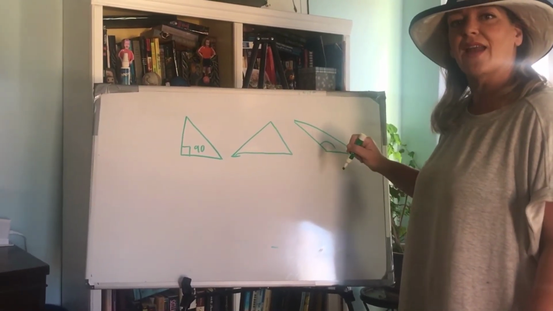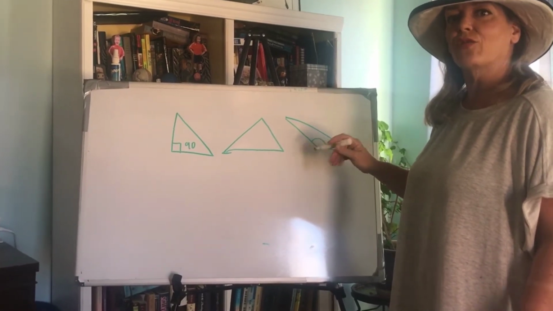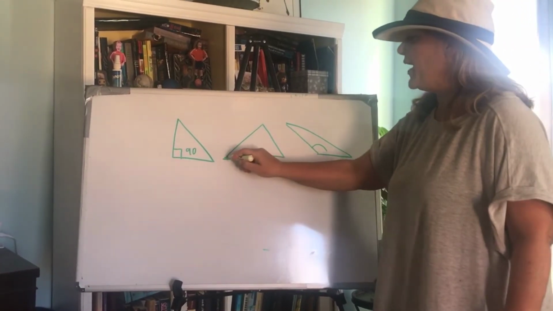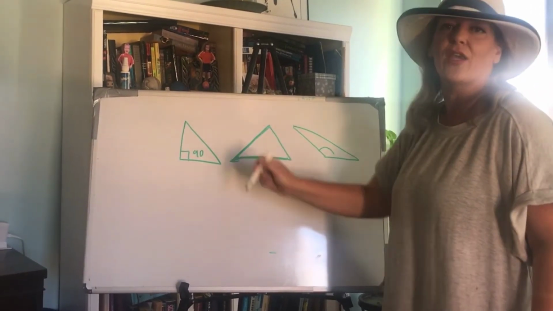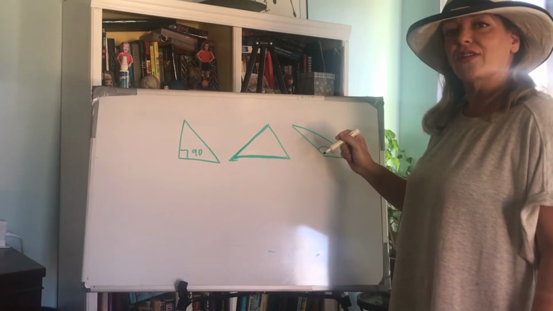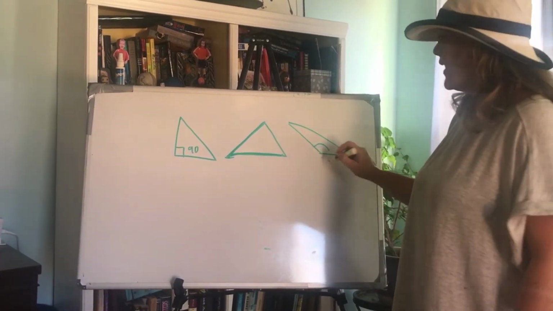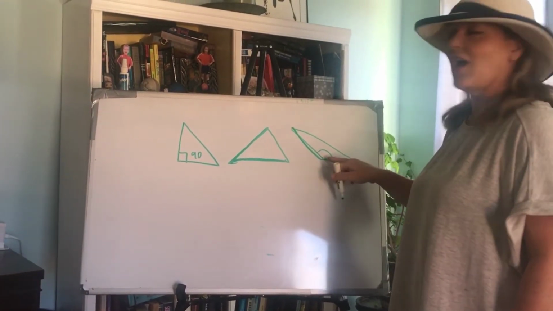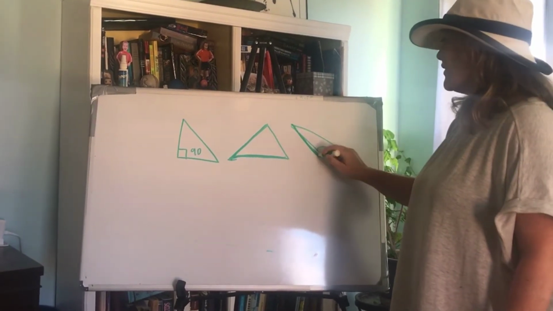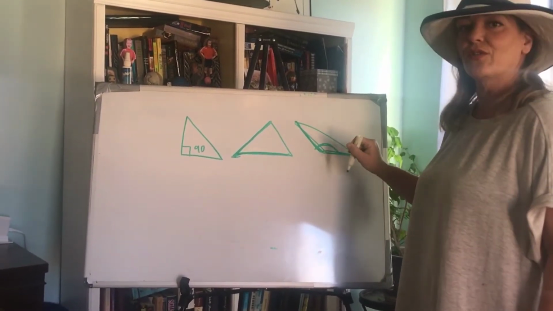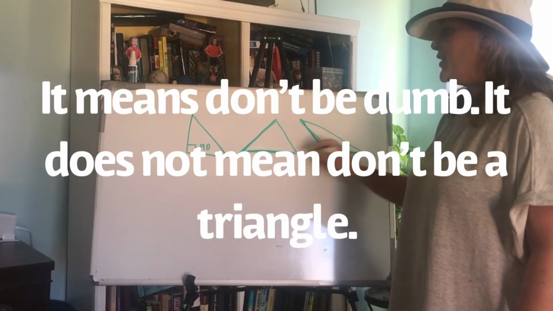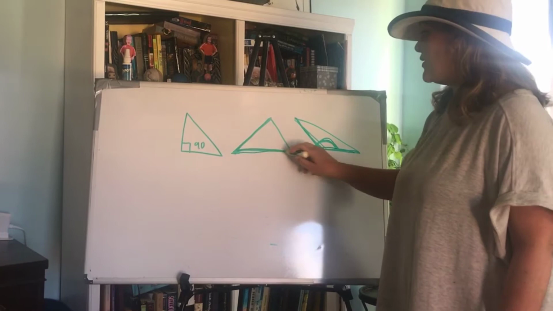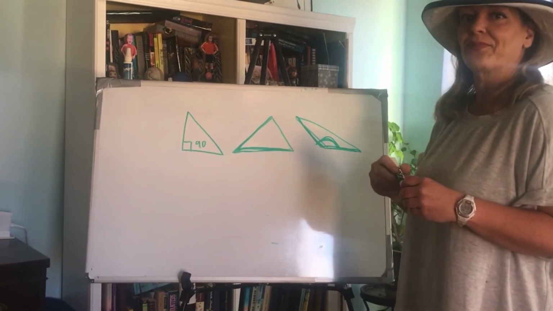And the way you can remember that is if you've ever been to the doctor and they asked you about acute pain, acute pain is sharp pain, like a sharp end of this triangle poking you. Or have you ever heard someone call someone else obtuse? Not very polite, but an obtuse person is not sharp. They're dull, kind of like this big dull angle here. So obtuse, like don't be obtuse, means this angle, the opposite of sharp or acute. When something is acute, it's a sharp pain. So let's not be obtuse.